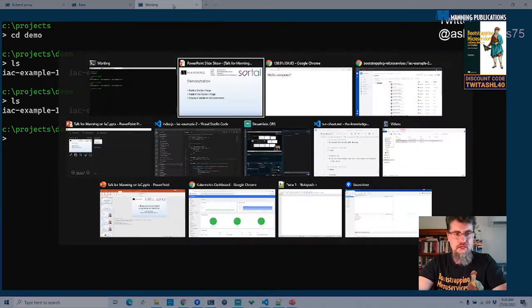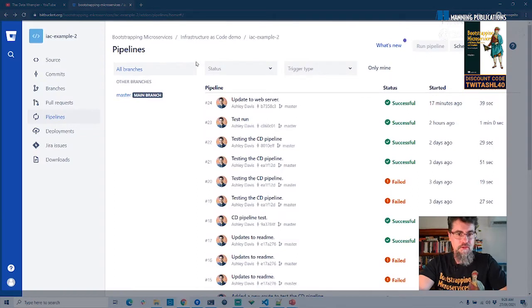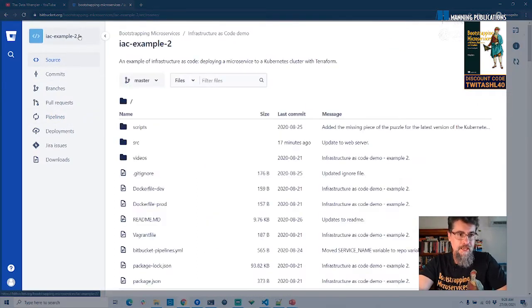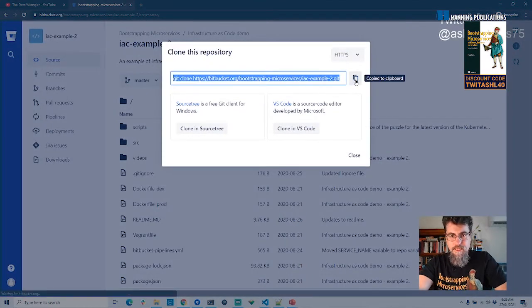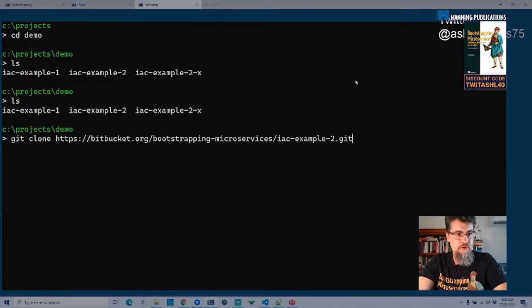What I'm going to do is clone this fresh, so if you wanted to follow along, you can do this as well. Again, I'm on Bitbucket under the Bootstrapping Microservices organization under example 2. You come to the main page here and you can click clone. That'll allow you to copy the command you need to clone this. That's a Git command. It's going to clone this locally. Obviously, I've already got a copy of example 2. In fact, I've got 2 copies of example 2 locally, so I'm going to make a third one, and I'll just call it working.